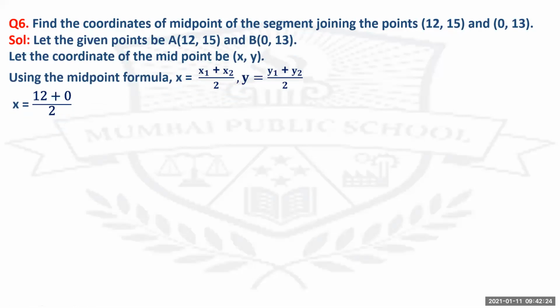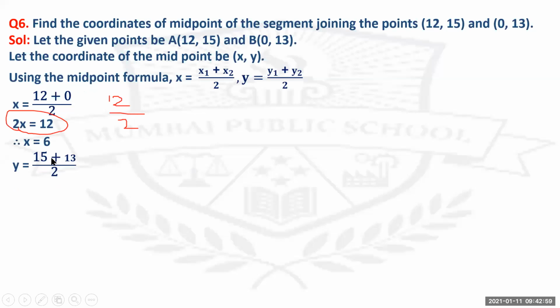Substitute. You'll get x as 12 plus 0 upon 2. So you'll get 2x equals 12, or instead of shifting 2 to the other side, check 12 plus 0 is what? 12. So 12 upon 2 is what? 6. Therefore x equals 6. So instead of increasing this one more step, understand, what you can do is you can cut short your answer here also. Check 12 plus 0 is 12. So directly you get 12 upon 2. So 12 upon 2 is 6.